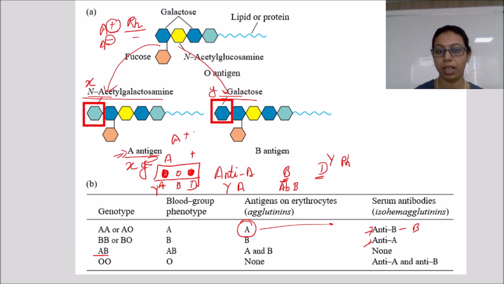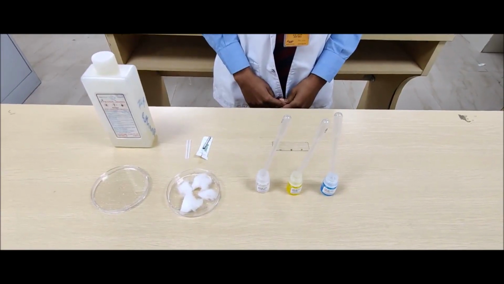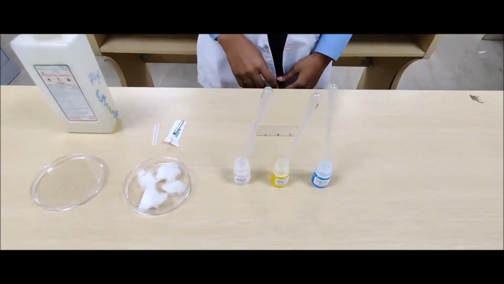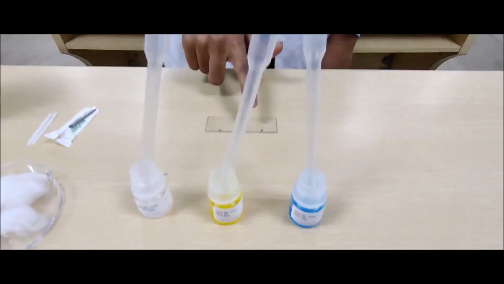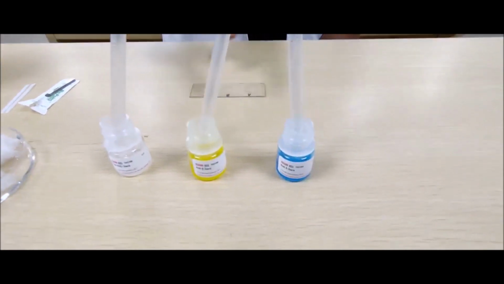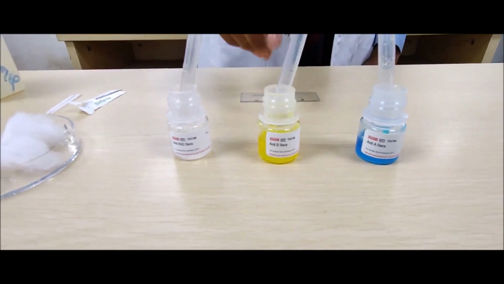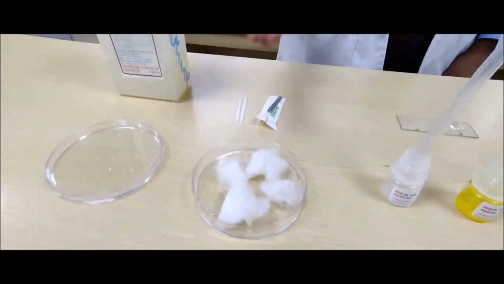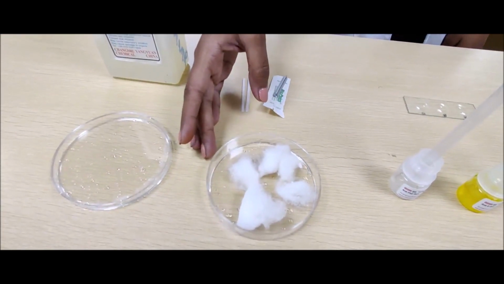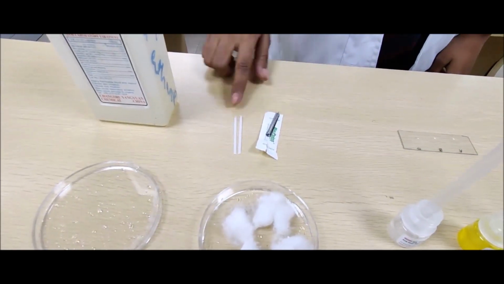So let us move toward the lab, where my students will demonstrate how to perform the ABO blood group typing. Today we are going to perform ABO blood grouping. We have a slide with cavities marked A, B and D, anti-A sera, anti-B sera and anti-D sera, cotton with 70% ethanol, a blood lancet and a mixer.